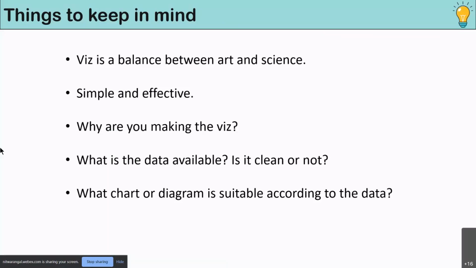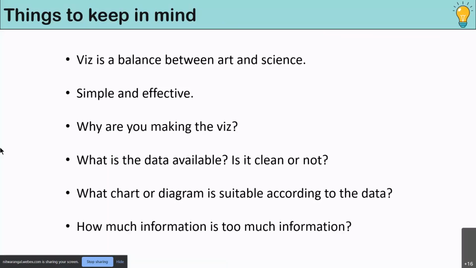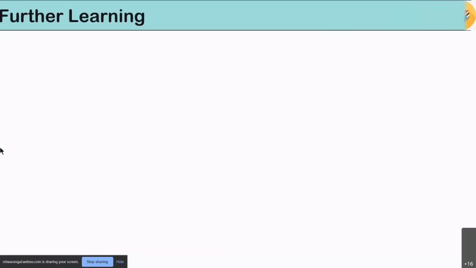Then you need to see if the data at hand is clean or not, because unclean data will give false insights and bad representation. And then you further drill down to what sort of chart and diagram I want to use to represent the data, and how much information is too much information, because you don't want to overwhelm your audience. You just want to keep it simple and effective, like I mentioned in the second point. This is the basic gist of data visualization, and I'll conclude now.